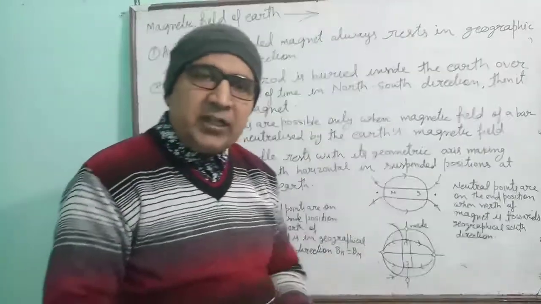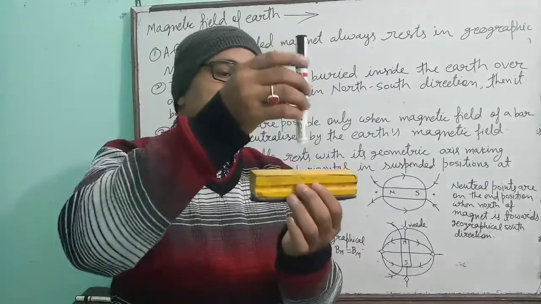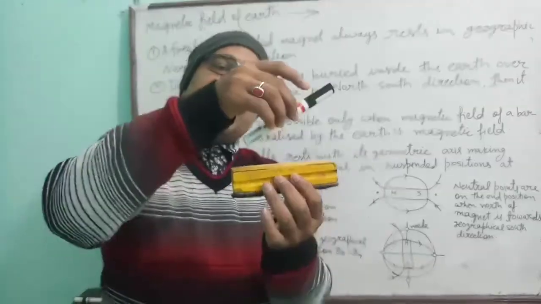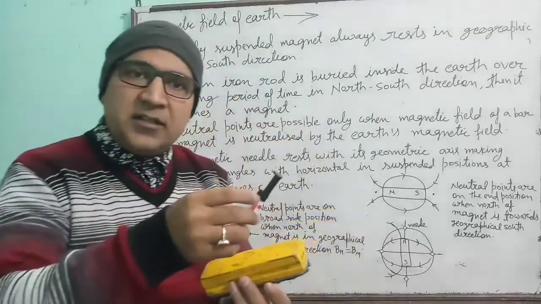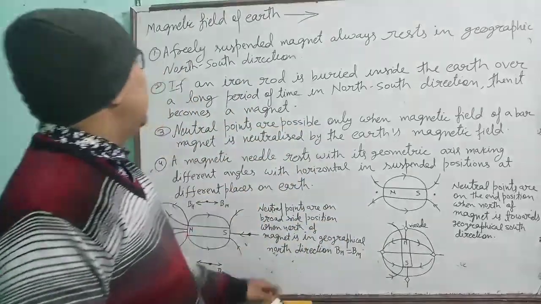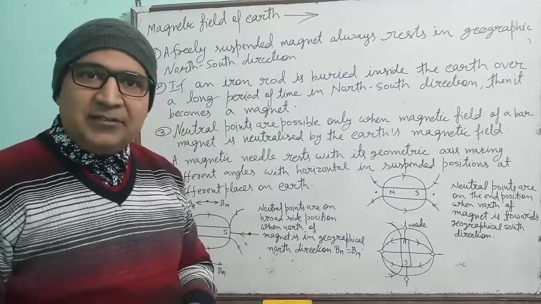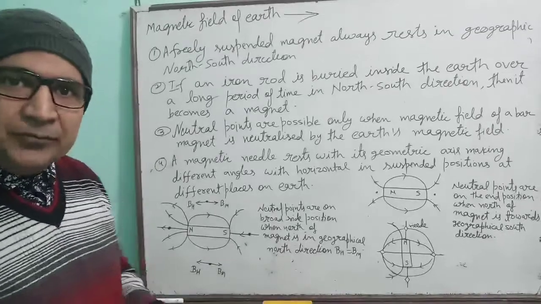At the equator, the magnetic needle is parallel. At the poles, the magnetic needle is vertical. And at different places, it makes different angles from the horizon. It is the proof that our earth is also behaving like a magnet. Okay, these are the evidences and the explanation.